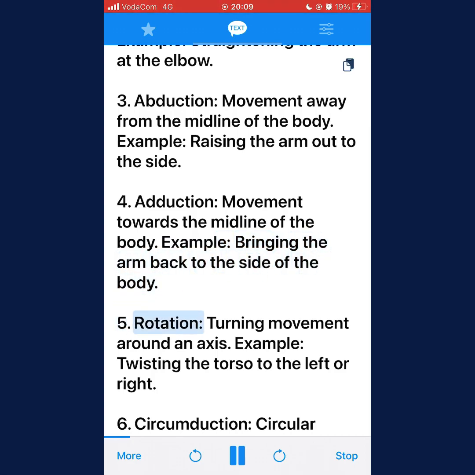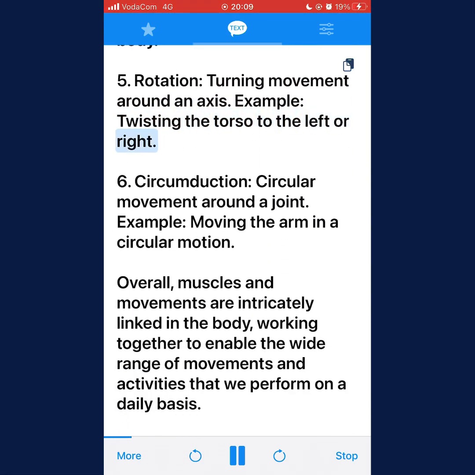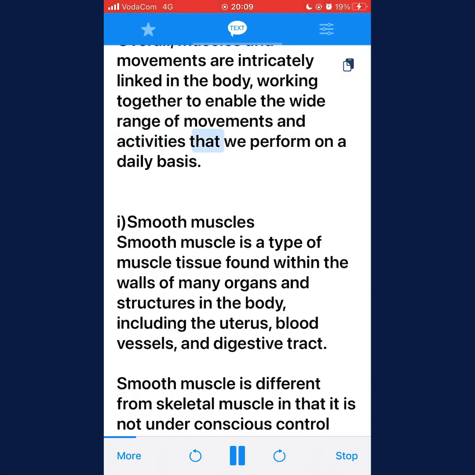5. Rotation, turning movement around an axis. Example, twisting the torso to the left or right. 6. Circumduction, circular movement around a joint. Example, moving the arm in a circular motion. Overall, muscles and movements are intricately linked in the body, working together to enable the wide range of movements and activities that we perform on a daily basis.